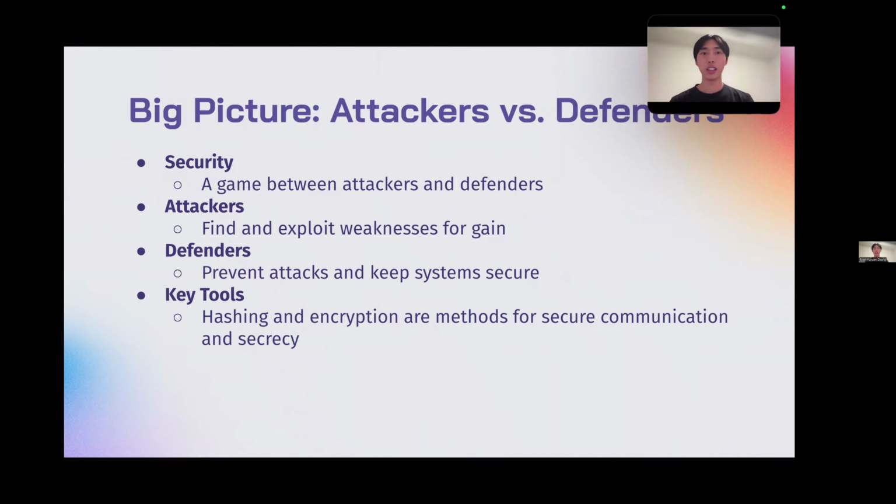So in security, it's a game between attackers and defenders. And for the attackers, they're just trying to find and exploit any weaknesses for gain. So this could be for information or for money or just anything else you can imagine. And for the defenders, they're just trying to prevent attacks and keep systems secure. So their opponent is just the attackers and they're just trying to defend their systems. And today we'll be talking about hashing and encryption. These are methods for secure communication and secrecy, which is a big part of security.